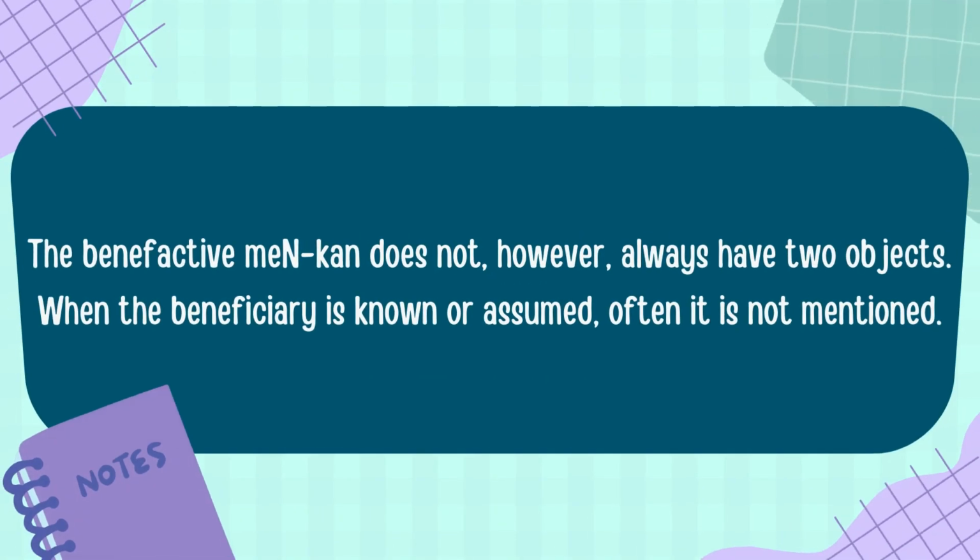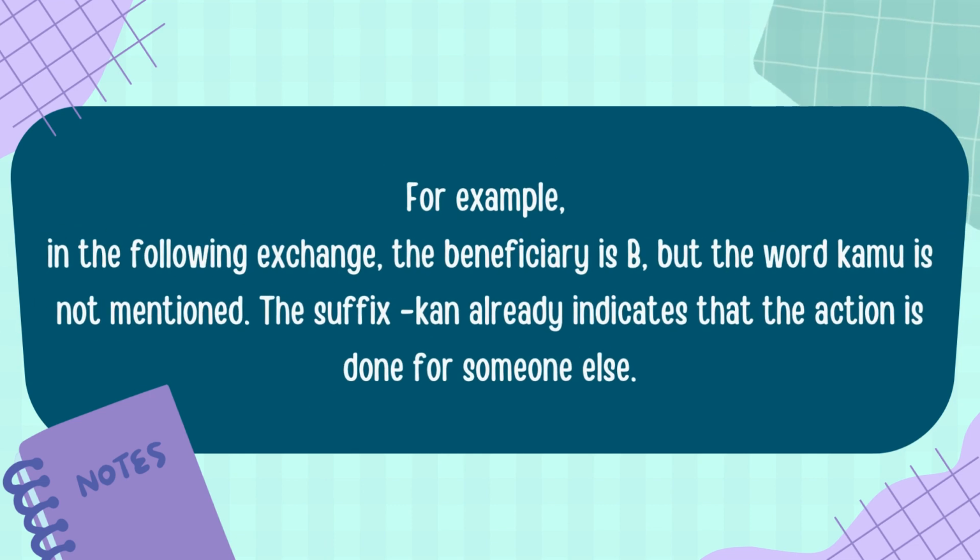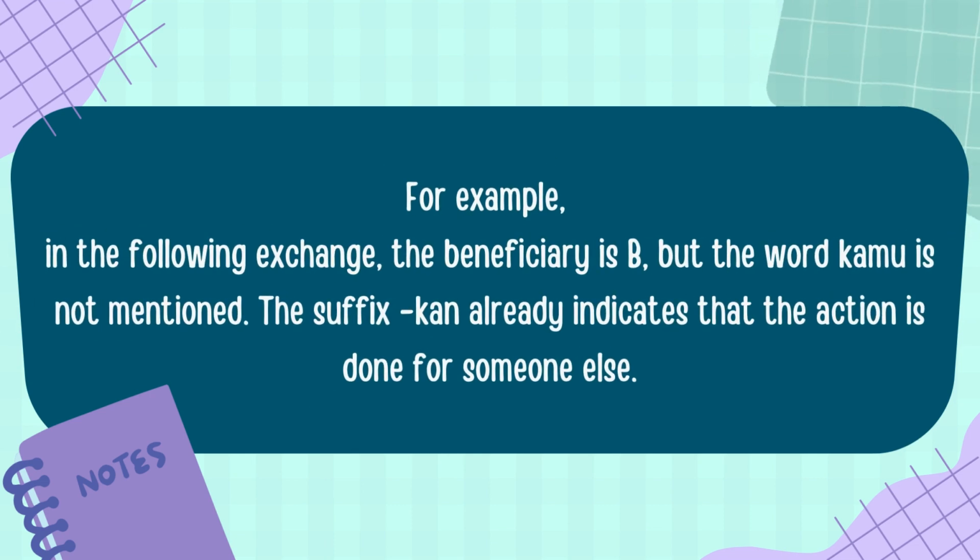The benefactive men-kan does not, however, always have two objects. When the beneficiary is known or assumed, often it is not mentioned. For example, in the following exchange, the beneficiary is "you", but the word "kamu" is not mentioned. The suffix -kan already indicates that the action is done for someone else.